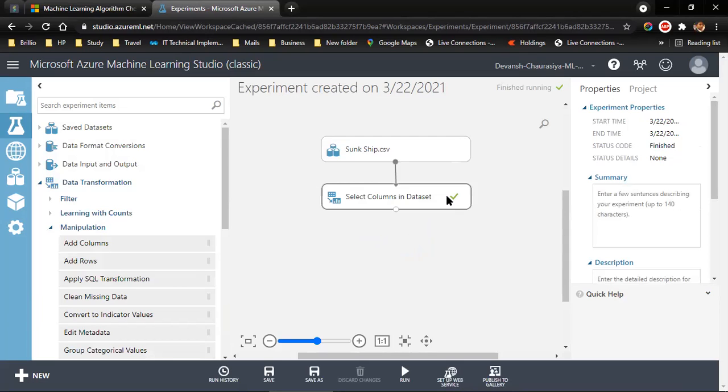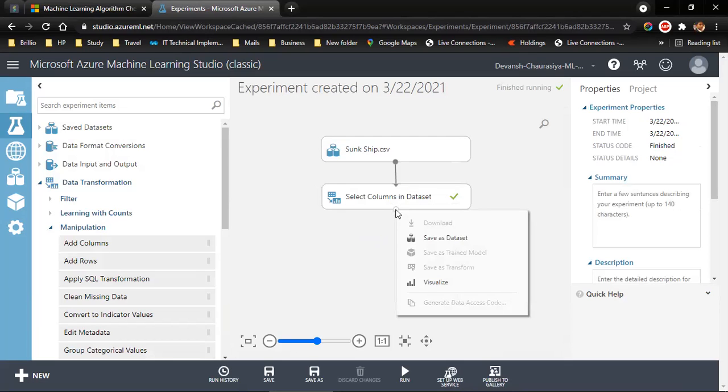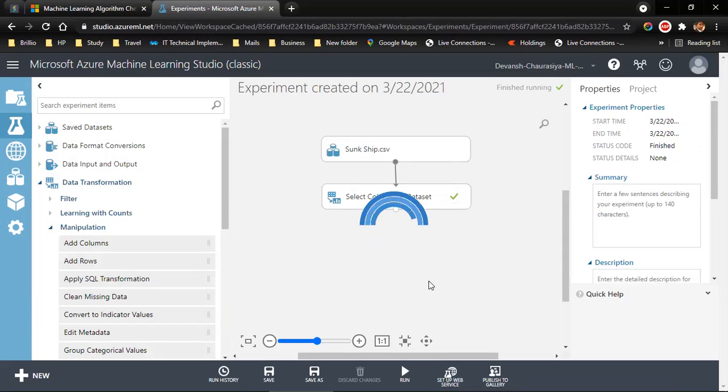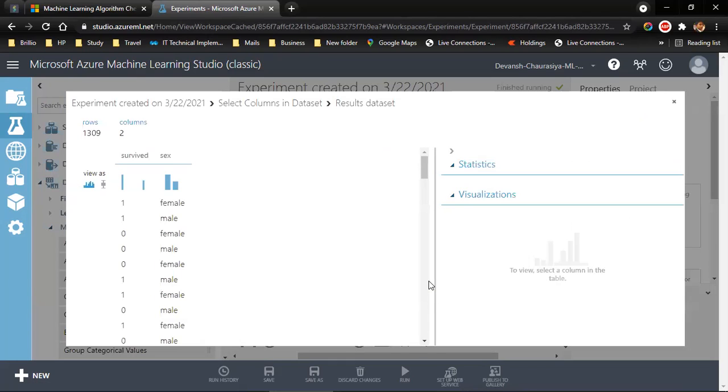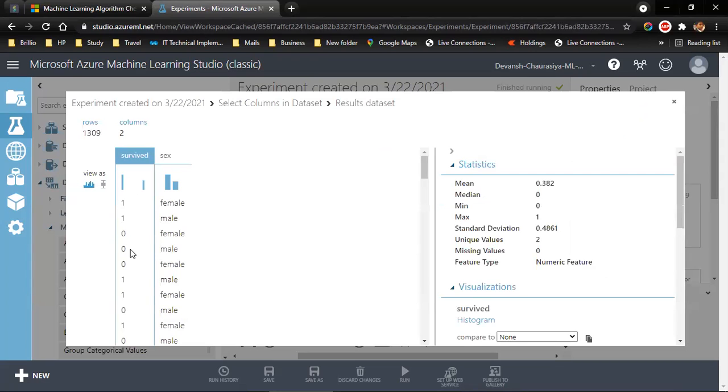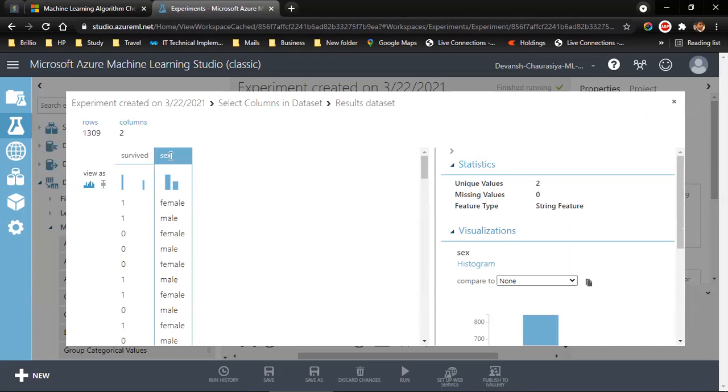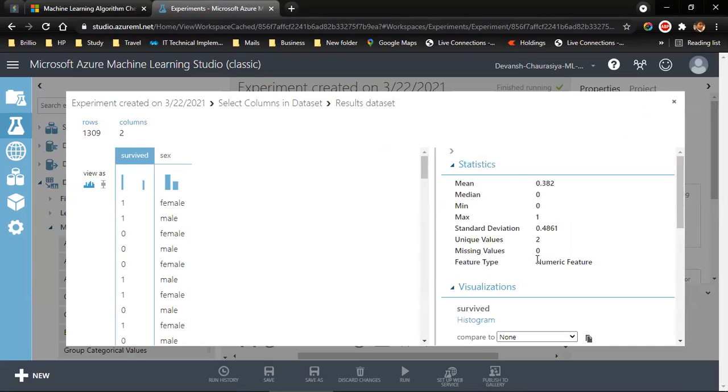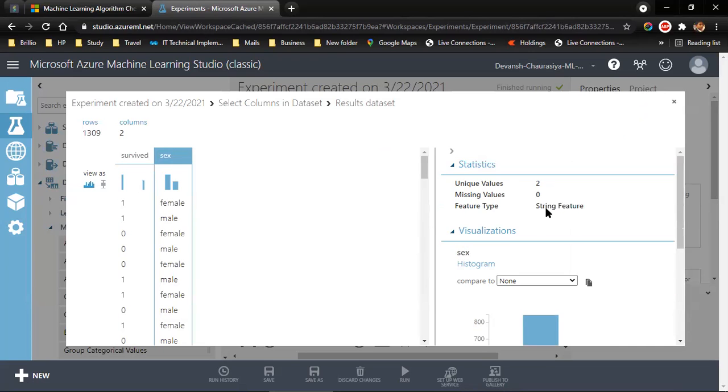Now you see a check mark over here, and I can actually right click, visualize, and I see I have survived and I have gender. But survived is numeric and gender is a string. So we know it is not going to work in the model because it is in alphabets, right? It's a string feature. I need to convert it into a categorical feature.